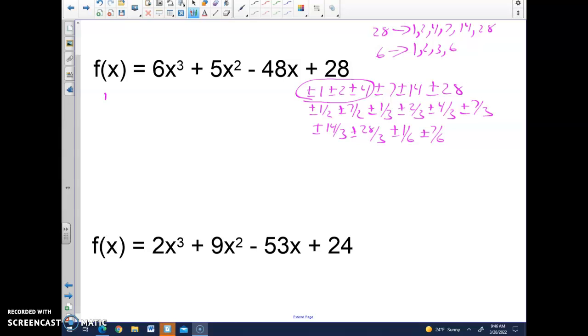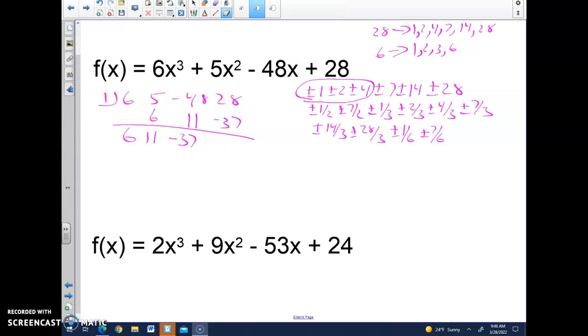I'm going to start with 1. 6, 5, negative 48, and 28. I drop my 6. I get 11. I get negative 37. This clearly doesn't give me a 0, so 1 doesn't work. So now I'm going to go to negative 1. 6, I get negative 6. That's negative 1. I get a positive 1. I get negative 47. That doesn't give me a 0. So negative 1 doesn't work.